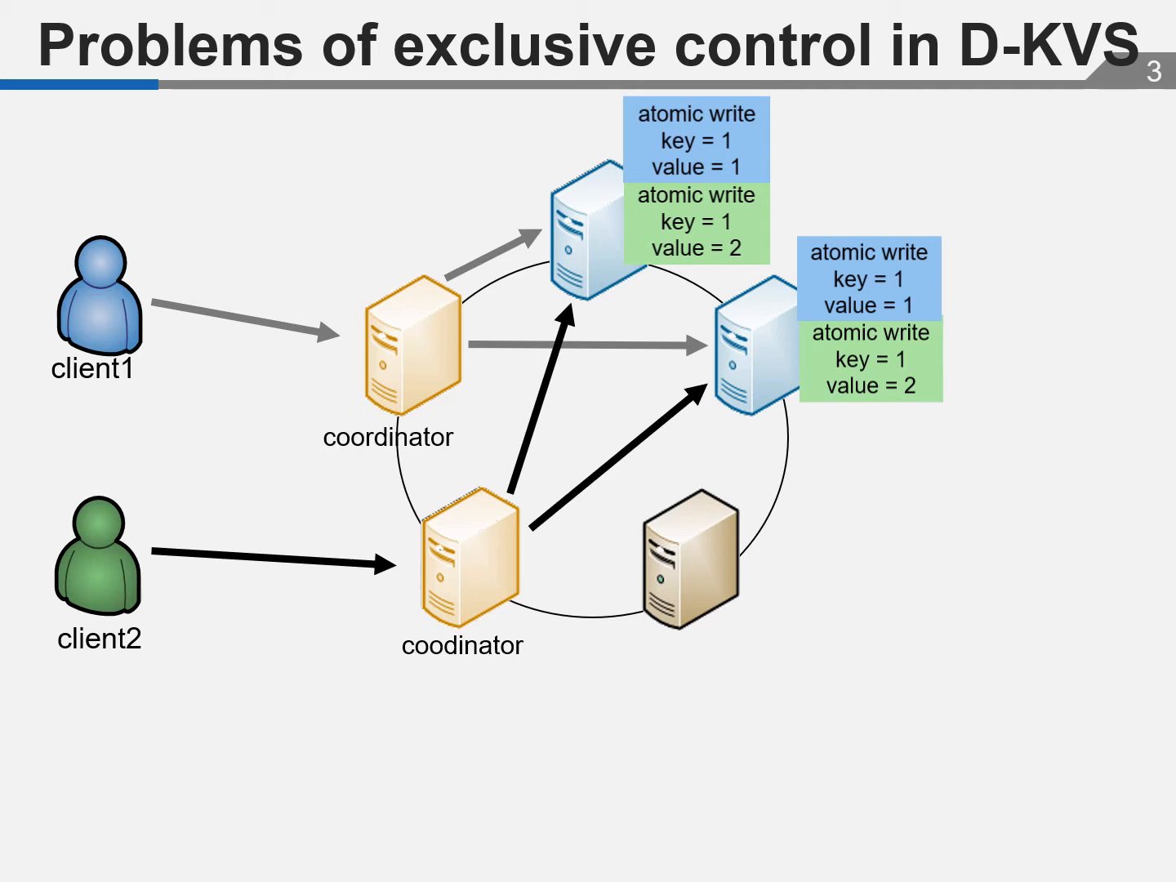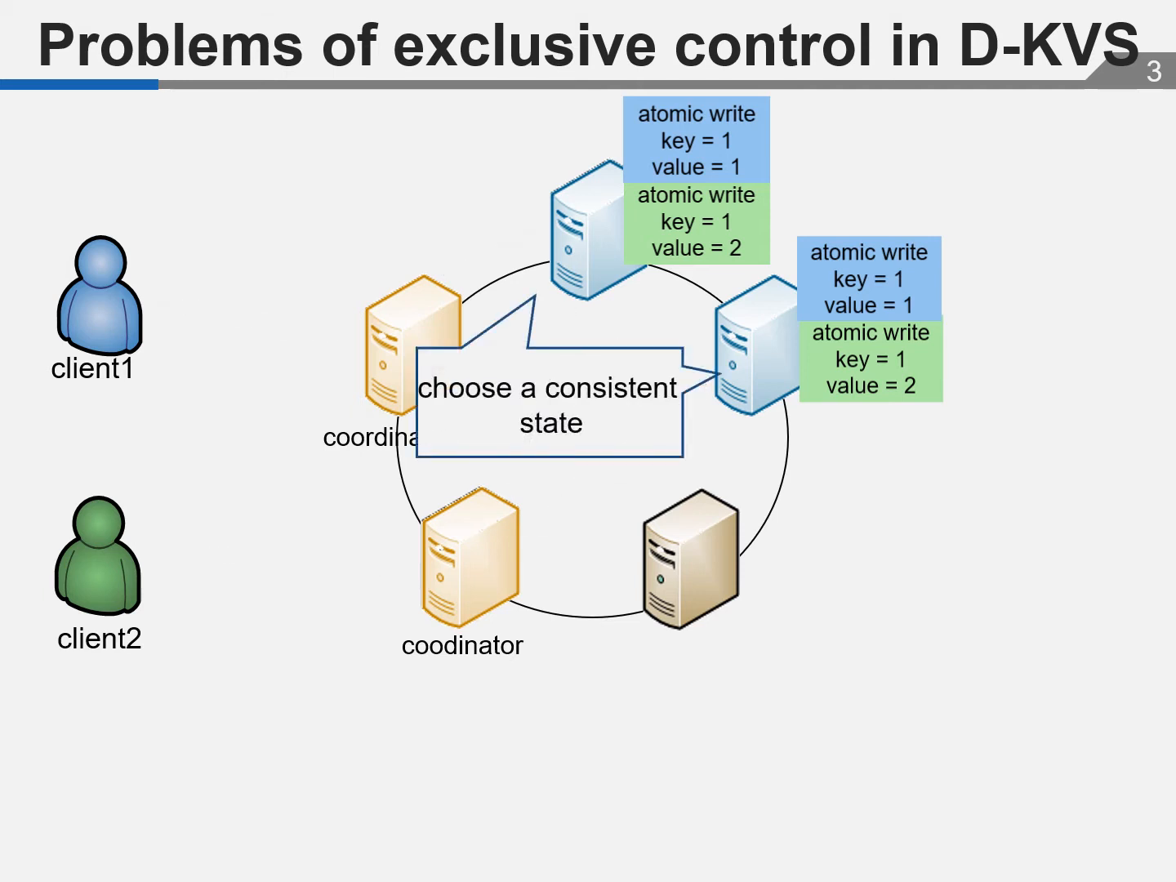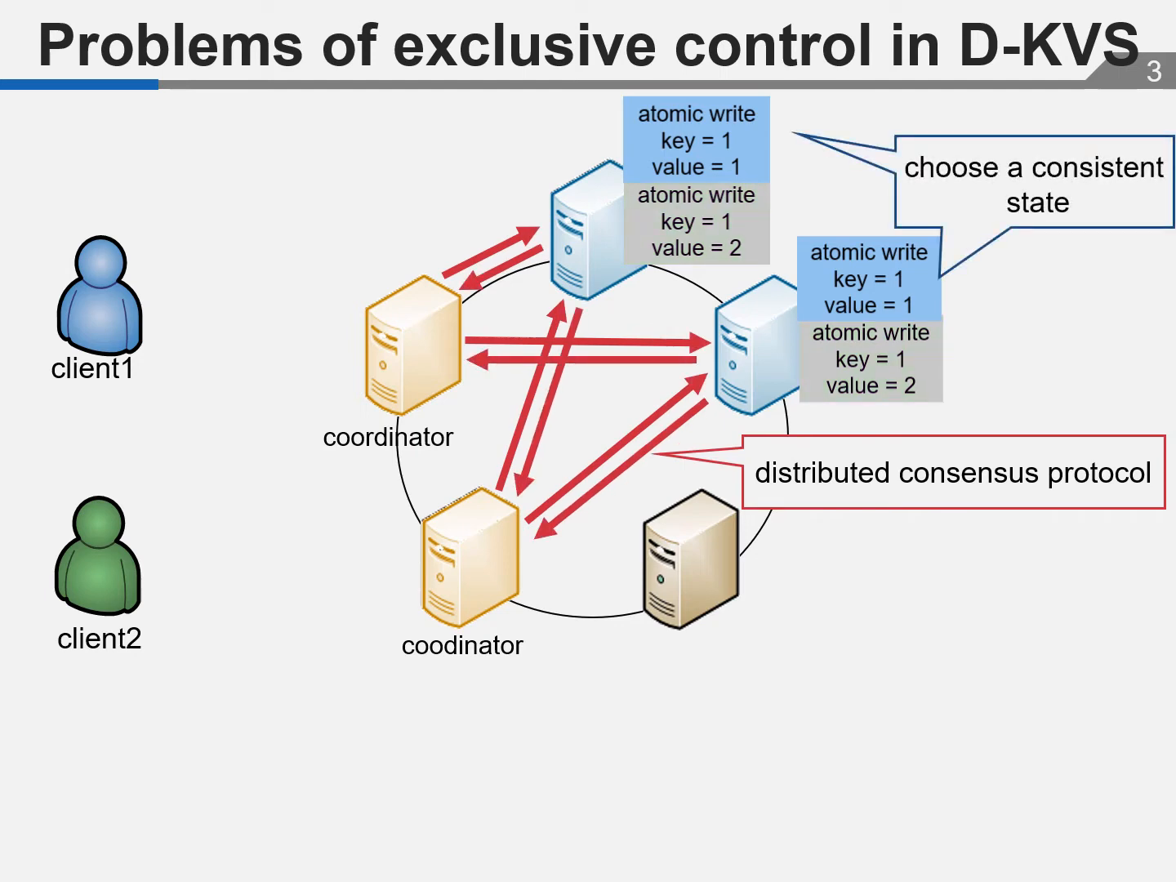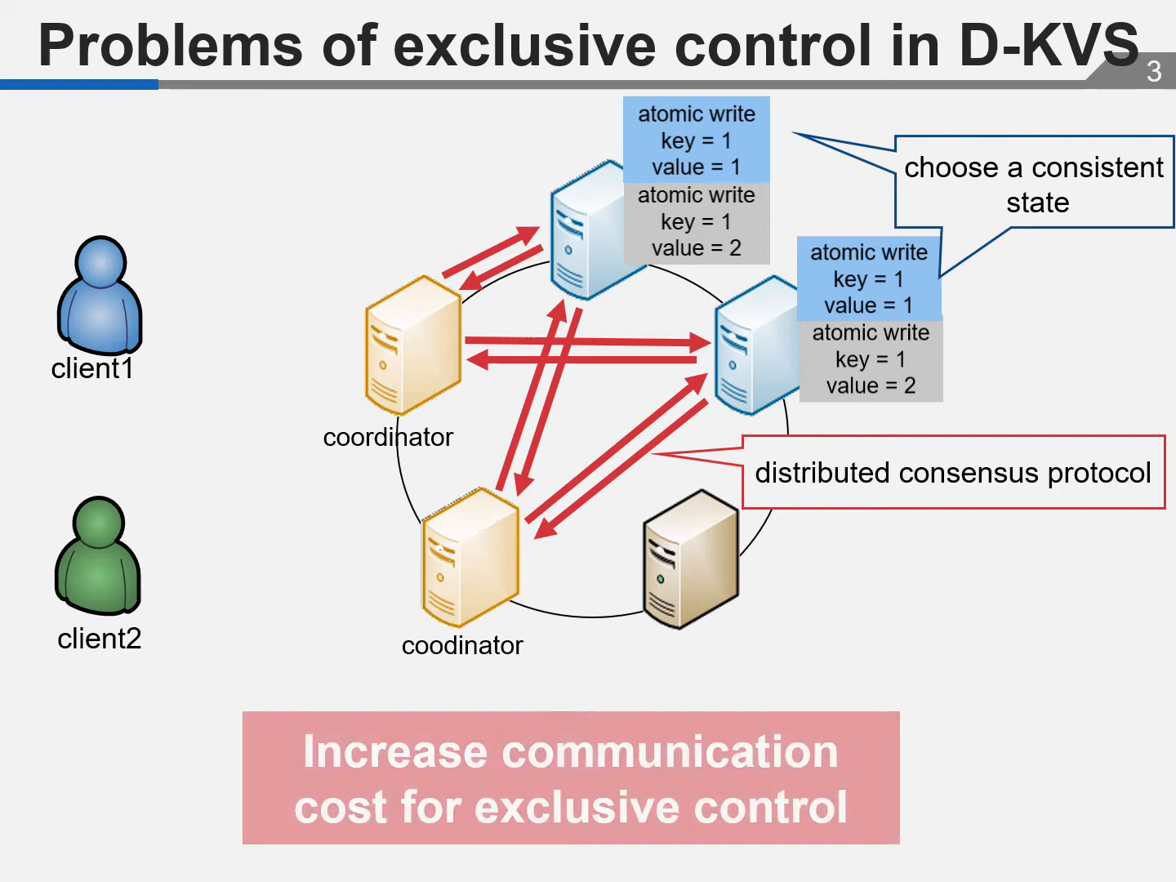In this case, multiple clients may write atomically to the same key, so KVS nodes must choose a consistent state across the responsible nodes. D-KVS uses distributed consensus protocols such as Paxos to communicate between the coordinator and the responsible node and select a consistent state of data. However, Paxos requires at least 2 round-trip communications between the coordinator and the responsible node. So, communication cost for exclusive control increases.